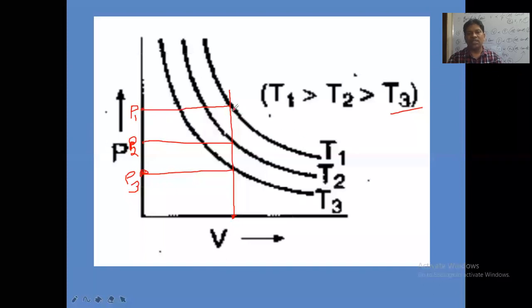T1 should be higher because temperature and pressure are directly proportional when volume is kept constant. So in this way we have to understand which of T1, T2, T3 is greater than which one. So T1 is greater than T2, and T2 is greater than T3.